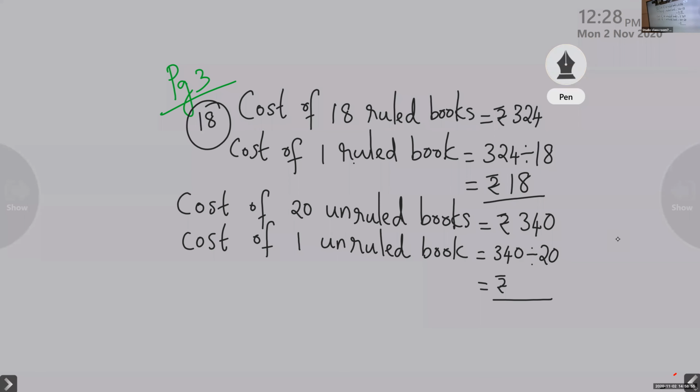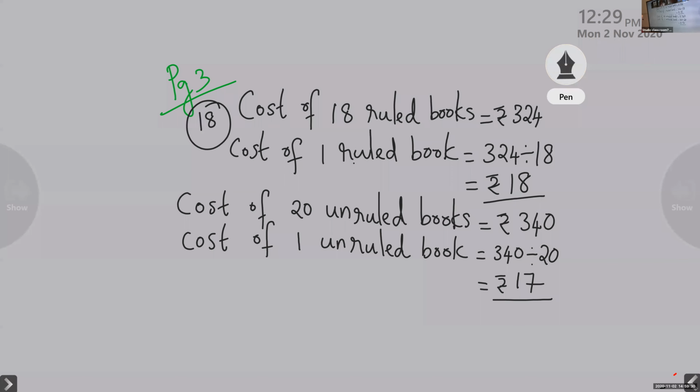Children, try to find out the answer alone. 340 divided by 2, you can make 34 divided by 2. That is very easy. You can do this as mental division. Here the 0 you can cut. 34 divided by 2, so what's the answer? 17. Yes, you know 34 divided by 2 is 17. Rupees 17.